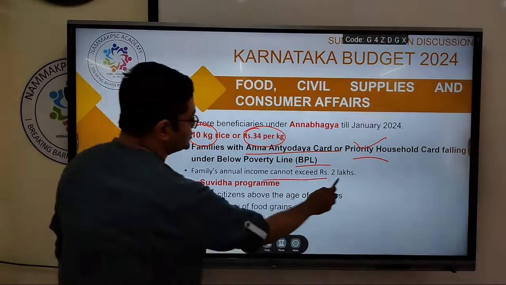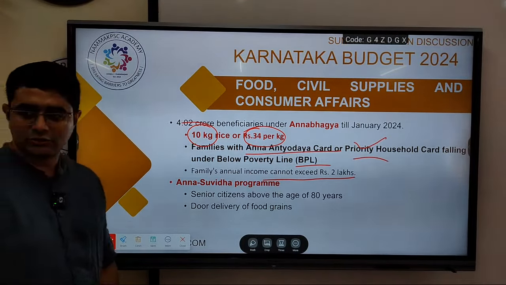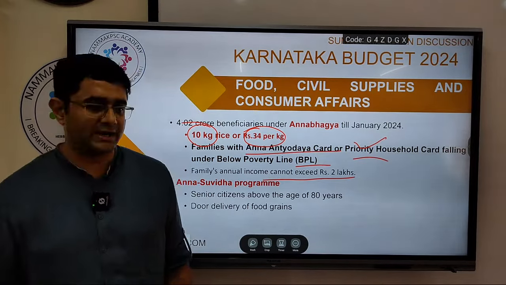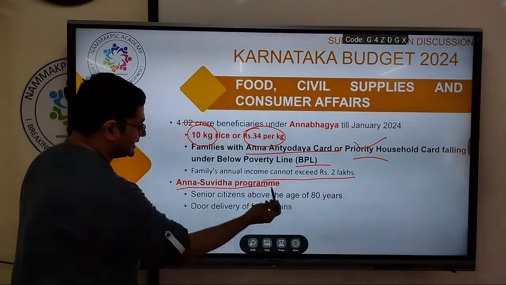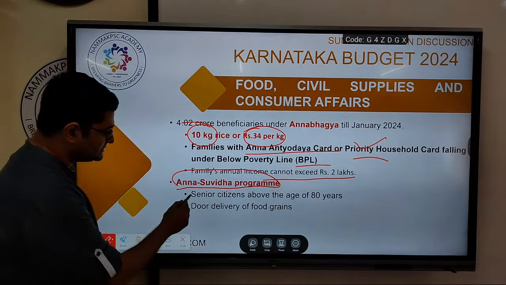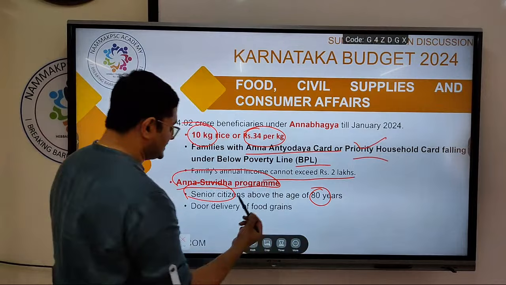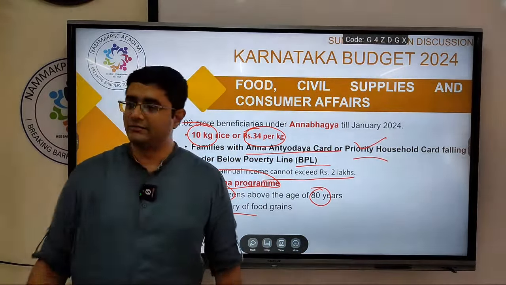Families' annual income should not exceed 2 lakh. Next, to deliver these food grains to the doorstep, especially of the elderly, there is a scheme called the Anna Suvidha program. It is for senior citizens. Please remember this, not for everybody. Above the age of 80 years, doorstep delivery will be given.